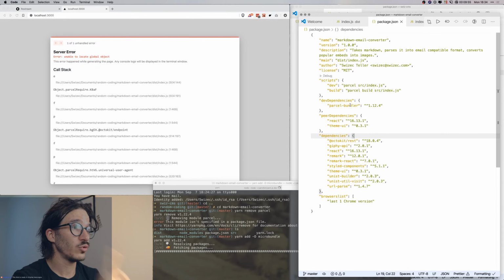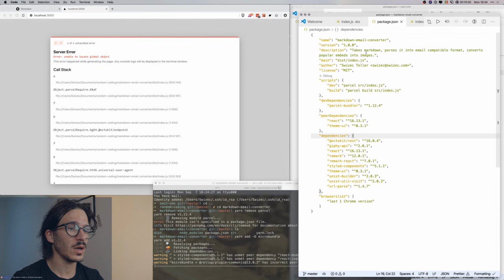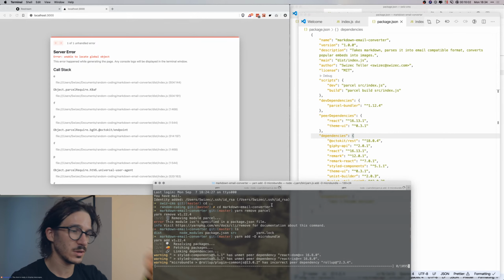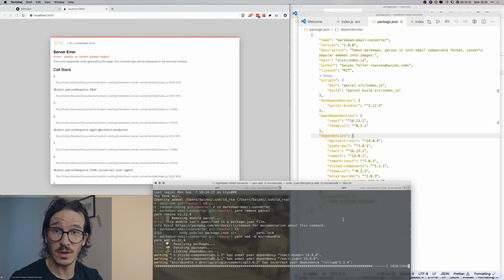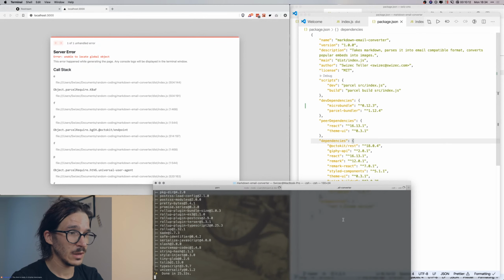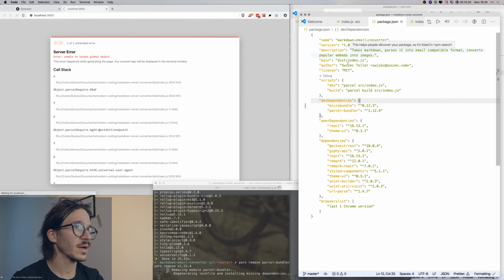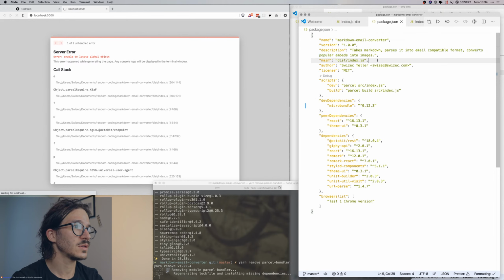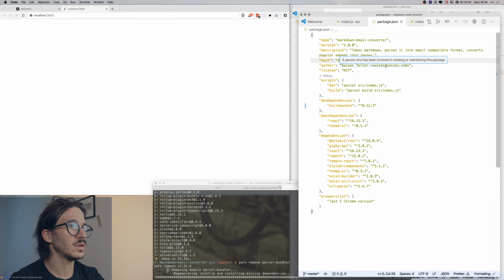So I've removed the one I have to remove, and then let's see where I'm using the actual images. Let's get the package JSON working first so that I am not doing too many things at once, because that's when it gets very confusing in my brain. So we've removed that, added that. We can then remove parcel bundler and change this back to saying that main is still dist index.js.